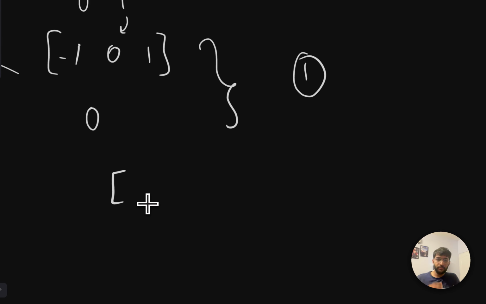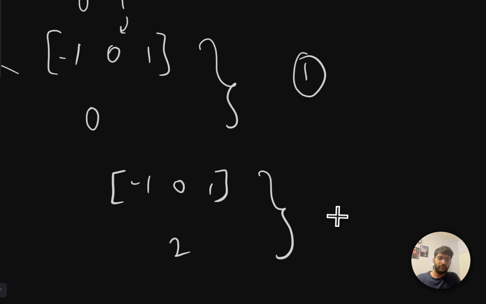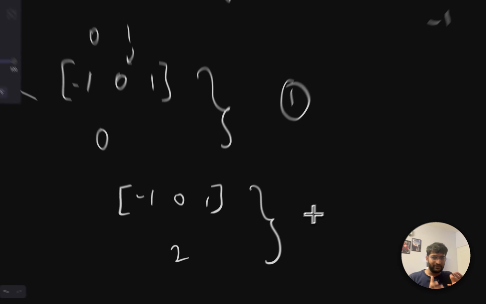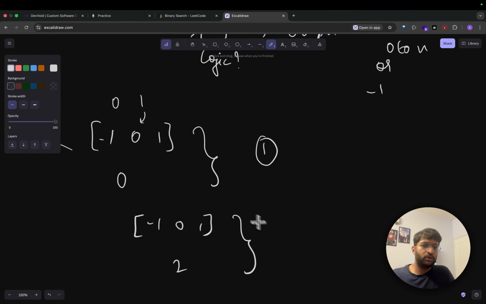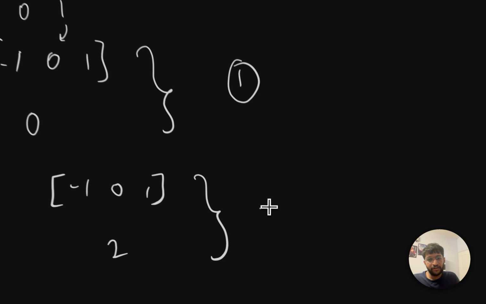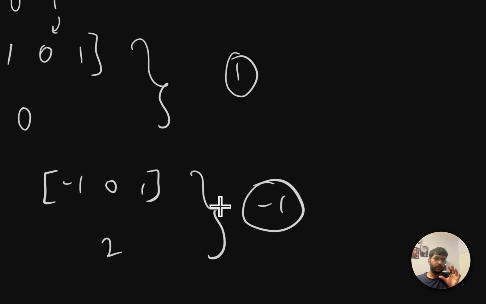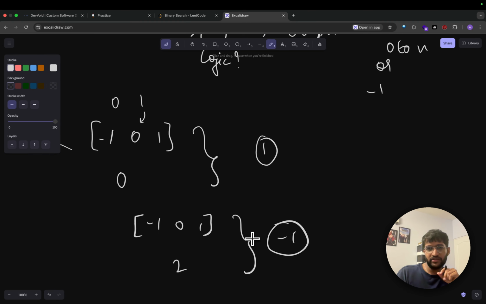Then we're going to take one more example with the same nums, but our target this time will be 2. This time we'll see, okay, 2 is not present here, so we're going to return -1 as the output. Okay, I gave two simple examples where we return an index and where we return a -1 if it is not present.